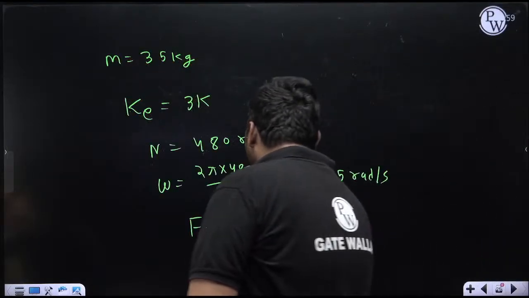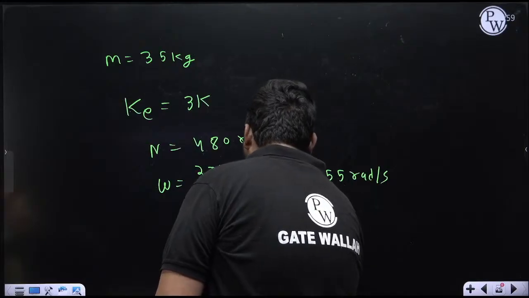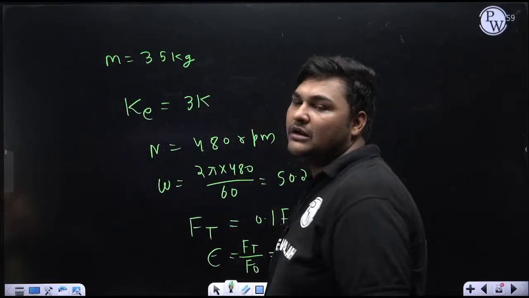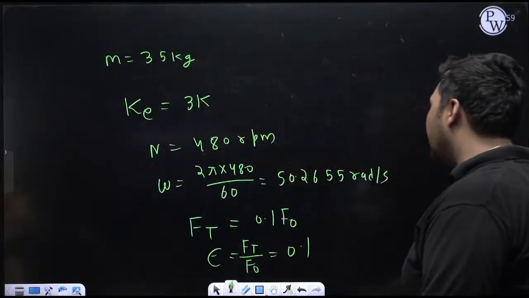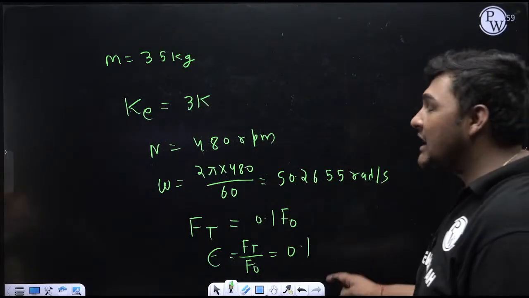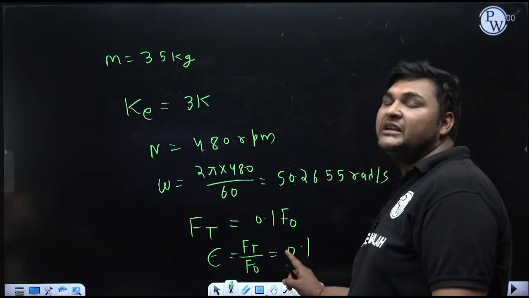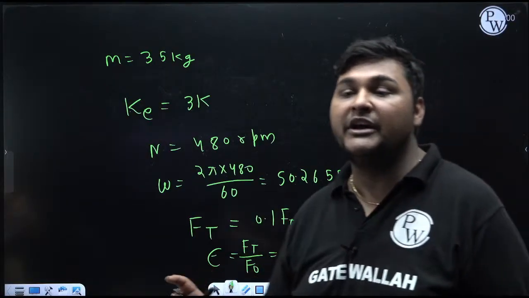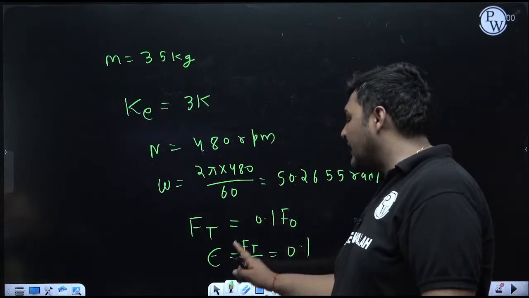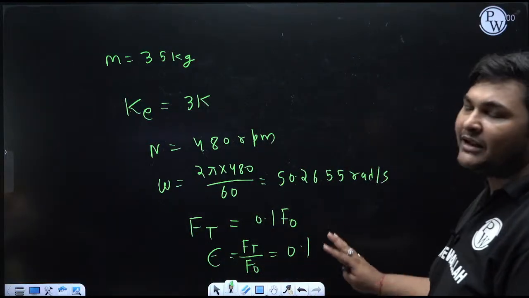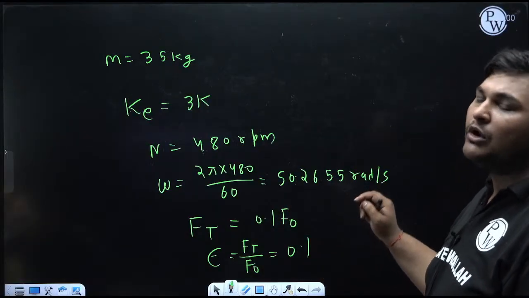So indirectly the value of Ft by F naught is given, means transmissibility is given. So in this question, transmissibility is given, and we have to find some other unknown. It is 0.1, and the value of transmissibility is less than 1, which means it is 100% sure that whatever value of r will come, it will be more than root 2, because only for r more than root 2 will epsilon be less than 1. But in the numerical, that will automatically come. That conclusion will automatically follow.